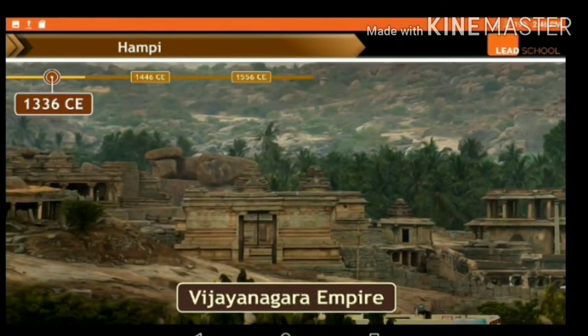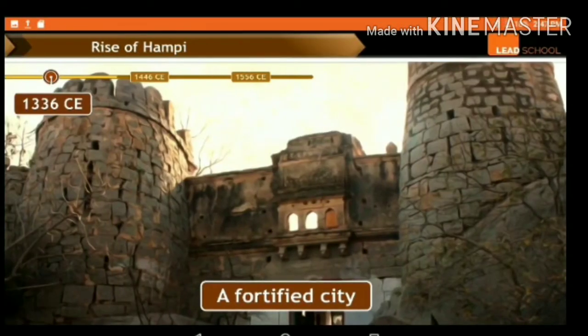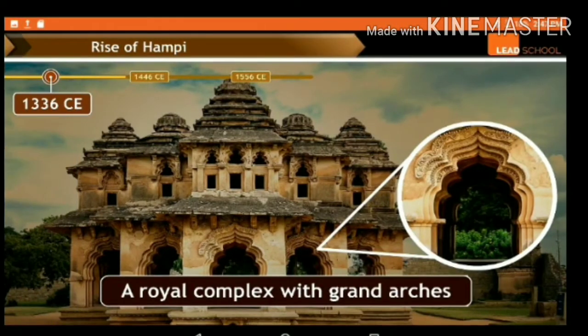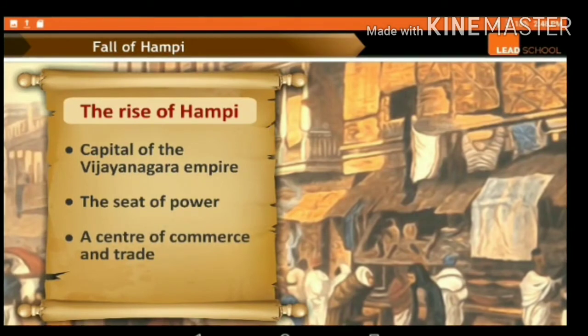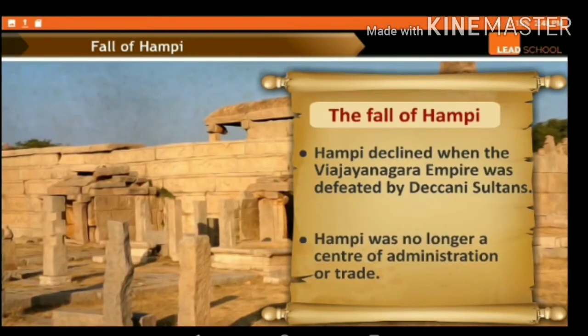Now, Hampi was a city that emerged in the 1336 century. It was the capital of the Vijayanagar Empire. It was a fortified city. A royal complex with grand arches was there. So, the rise of Hampi includes these points. It was the capital of the Vijayanagar Empire. It was the seat of power, and it was a center of commerce and trade for different foreigners.